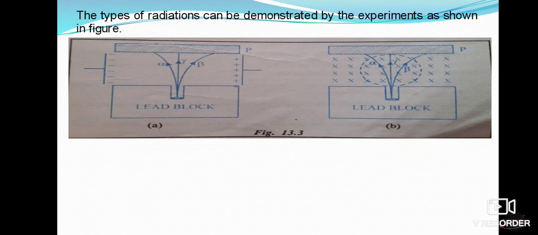When these radiations are subjected to an electric field, as observed in figure A, it is found that some rays are deflected towards the negative plate, some rays are deflected towards the positive plate, and some rays do not deflect at all and remain as they are.